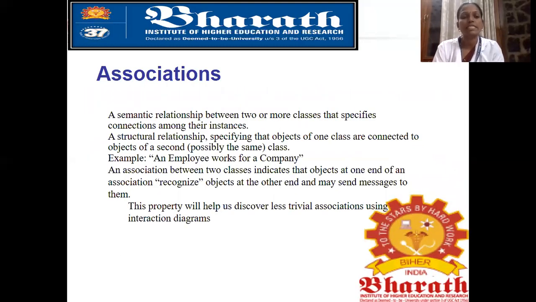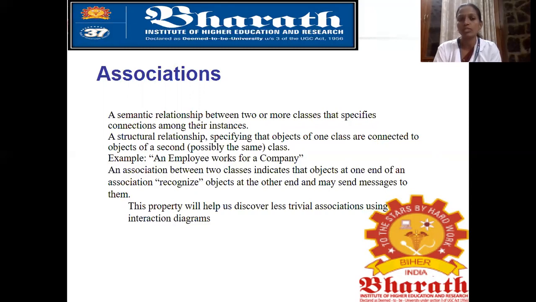Association, a semantic relationship between 2 or more classes that specifies connections among their instances. For example, think about near our area, there is one association. Association means a group of people come together and they share their points, and so we have to improve the nearby streets.